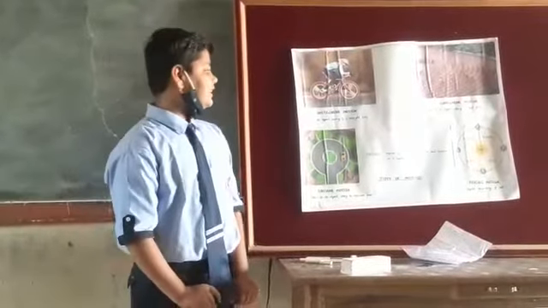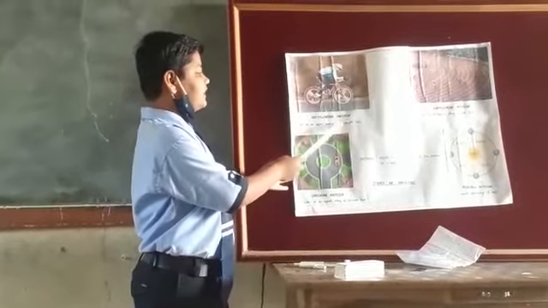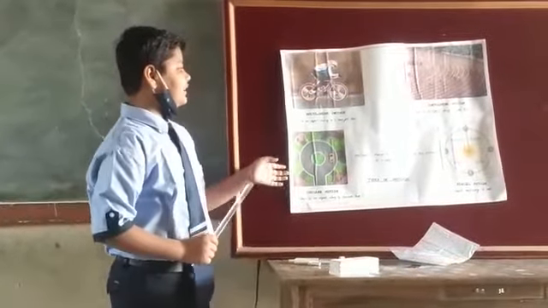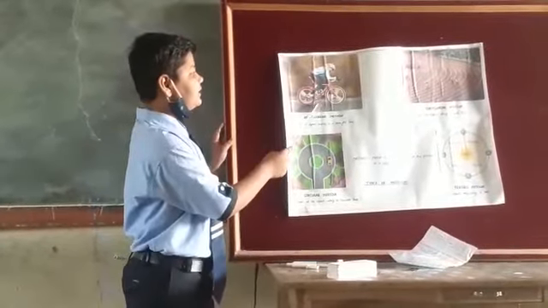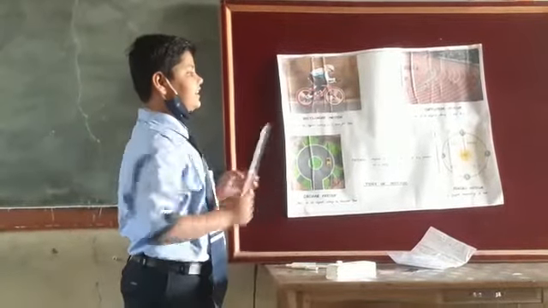The rectilinear definition is: motion of an object moving in a straight line is called rectilinear motion. You can see here in a picture a boy riding a bicycle in a straight line, so it is rectilinear motion.